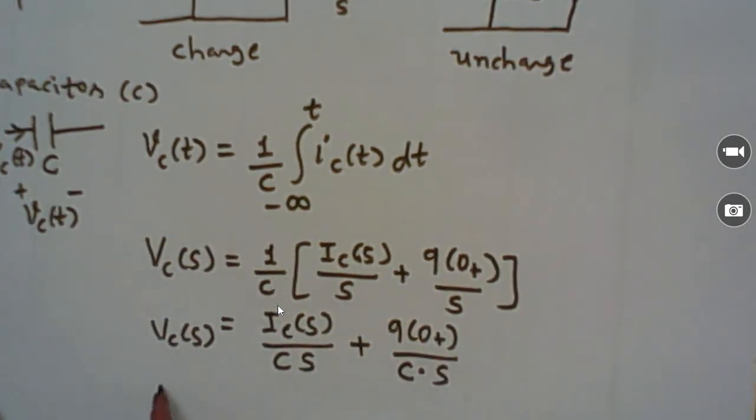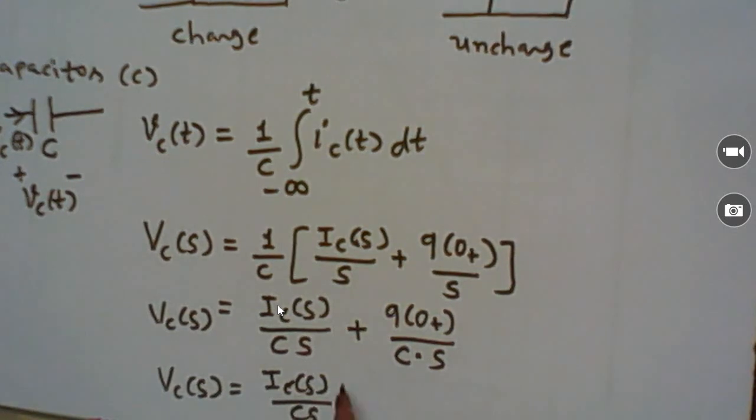So the voltage across the capacitor has two voltages. One is IC of S divided by CS, and the charge upon the capacitor gives a voltage, so it is the initial voltage across the capacitor divided by S.